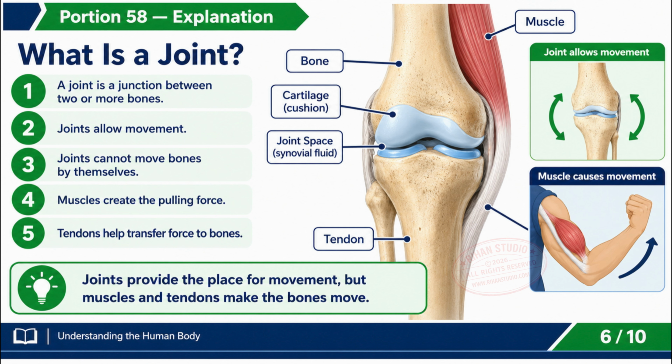Explanation. In Activity 3.5, you test how the elbow, shoulder, knee, neck, fingers, toes, and wrist move, rotate, bend, turn, etc. Some move freely in many directions, others only one way. The reason is the type of joint. A joint is a junction between two or more bones. Joints allow movement, but cannot move the bones by themselves. Muscles do that.